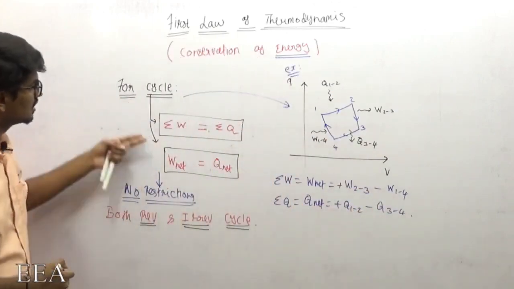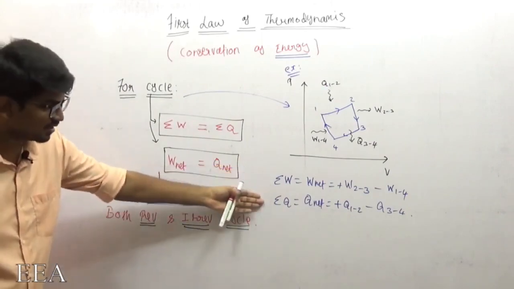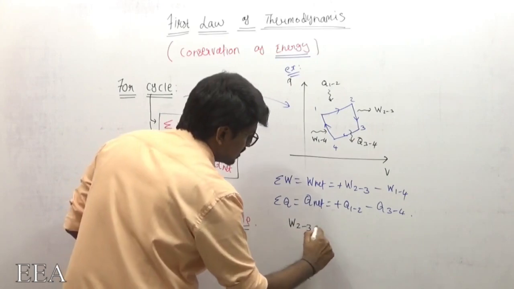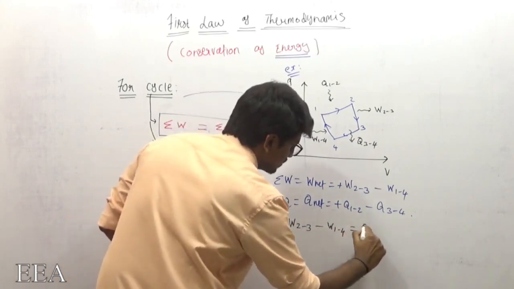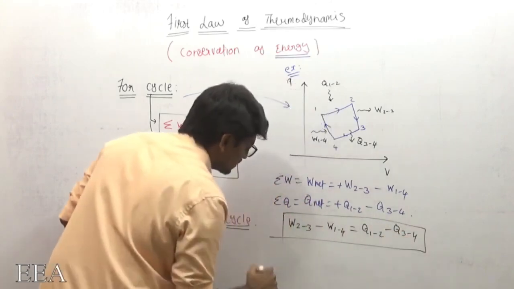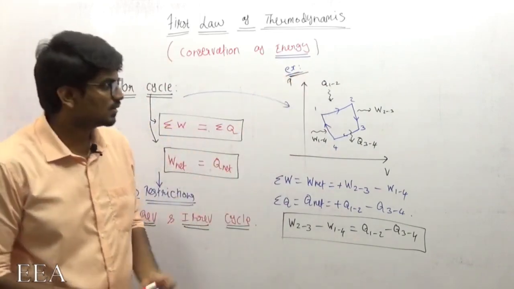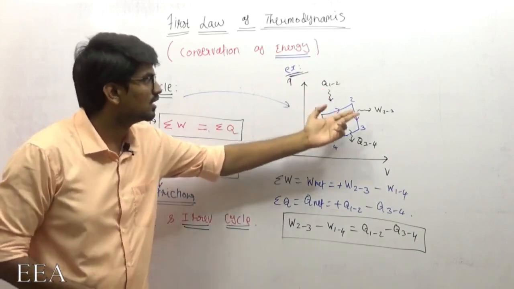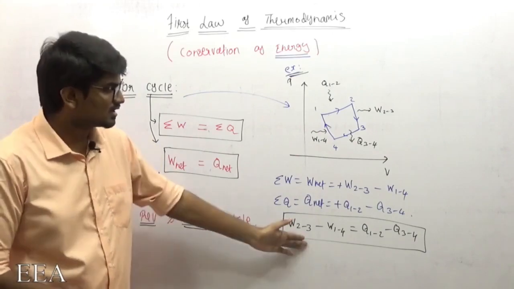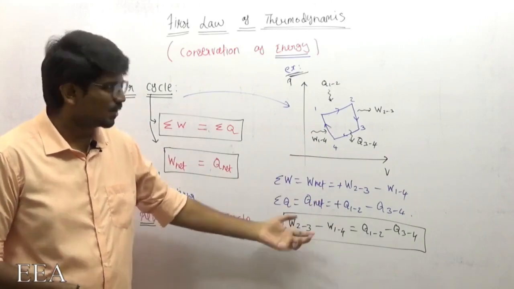So what does the first law of thermodynamics for a cycle state? Summation of W and summation of Q, that is net work and net heat, are the same, which means W23 minus W41 will be equal to Q12 minus Q34. I am just giving you an example. In problems, they will give you the numbers, something like 20 kilojoule, 30 kilojoule, 40 kilojoule, 50 kilojoule. You can substitute here and find the unknowns. Some 3 values will be there, and 1 will not be there.